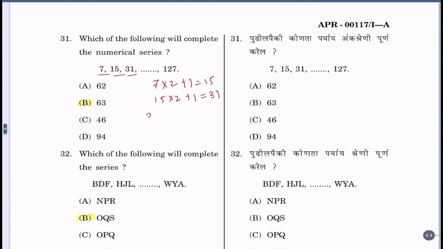So now 31 into 2, which is 62, plus 1, which equals 63, is the answer here. Next, 63 into 2 plus 1 gives us 127. So option B, that is 63, is the correct option.